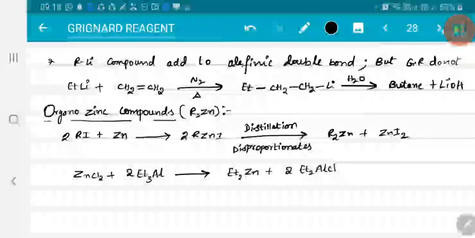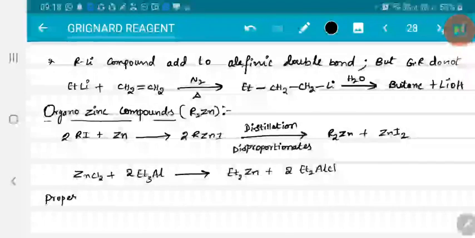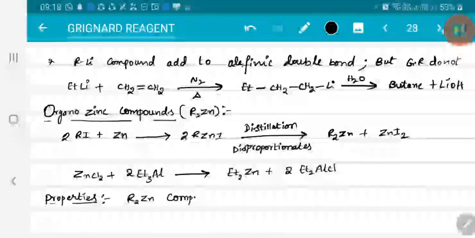Organolithium compounds are highly volatile or highly fusible solids, right? Now here organo-zinc compounds are volatile liquids.